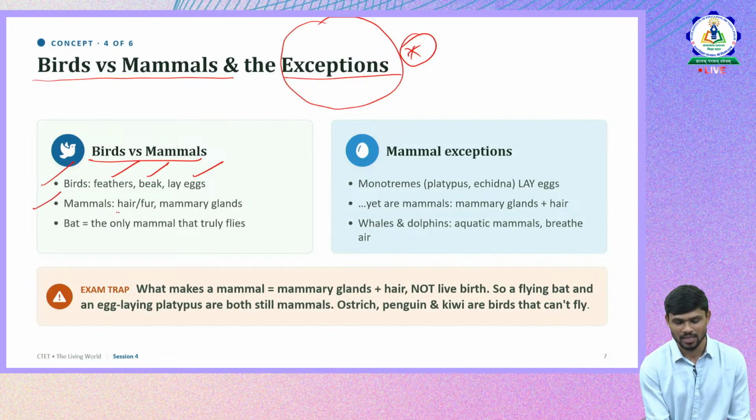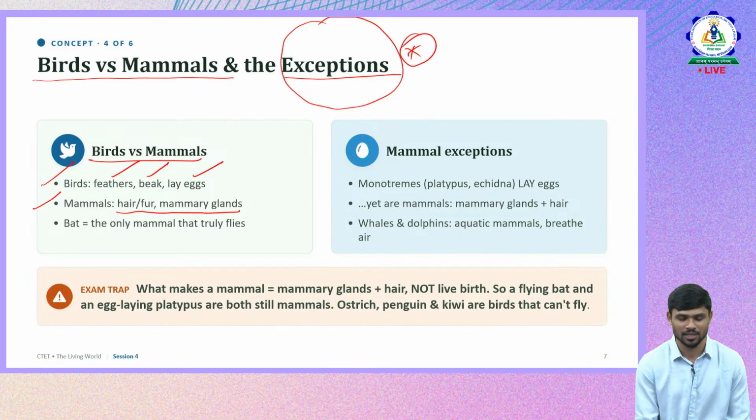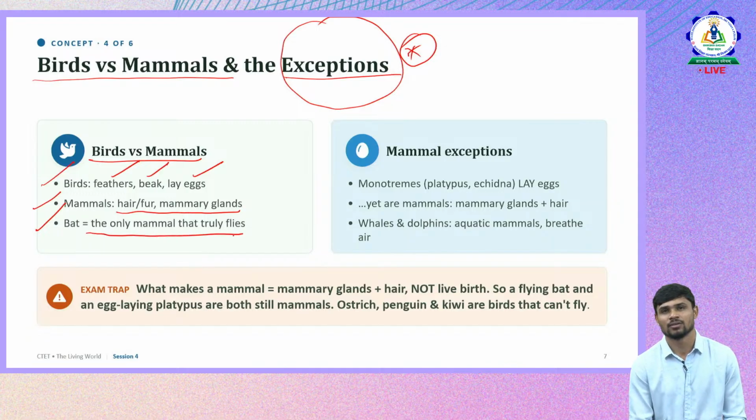What about mammals? They have hair or fur and mammary glands. So if you see a question like, do all mammals give birth to their young ones, the answer is no. Giving birth to their young ones directly is not the definitive characteristic of mammals. So please keep that in mind. Then the bat. The bat is one exception in the mammals. It has mammary glands. It will produce milk for its young ones, and that's how it feeds. It is still in mammals, and not in birds. Why? Because it possesses mammary glands.